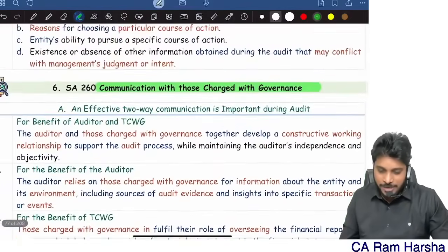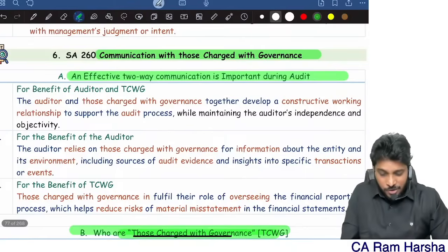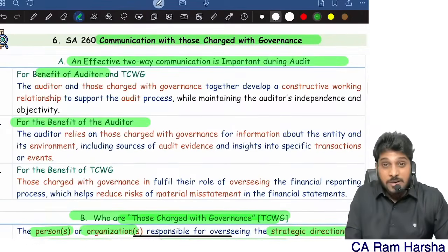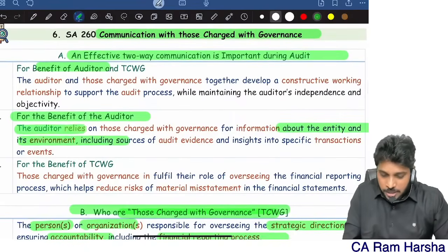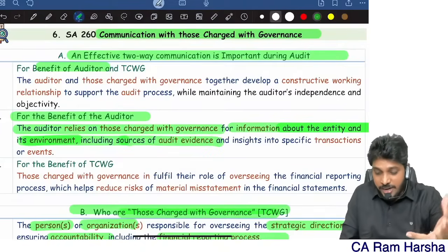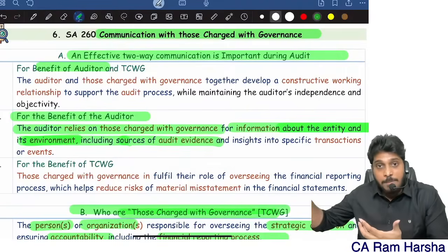An effective two-way communication process is important. Why? It benefits the auditor. How does it benefit the auditor? The auditor relies on top management for information about the entity, including the audit evidence. Yes or no? So you will get better evidence if you are communicating with top management.